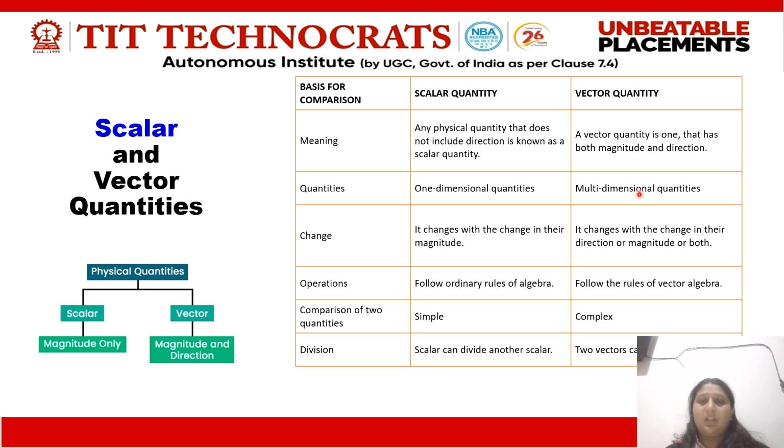We will be solving the numericals for scalar and vector quantities, so I'm giving you the difference over here. One dimensional generally are the scalar quantities, and the multi-dimensional are the vector quantities. Scalar quantity changes with the change in the magnitude, and the vector quantity changes with the change in the direction and magnitude both. Scalar quantity follows ordinary rules of algebra, whereas the vector quantity follows vector algebra. Comparison of the two quantities is simple in case of scalar quantity, but in case of vector quantity it is complex. Scalar can divide another scalar, but two vectors cannot divide each other.